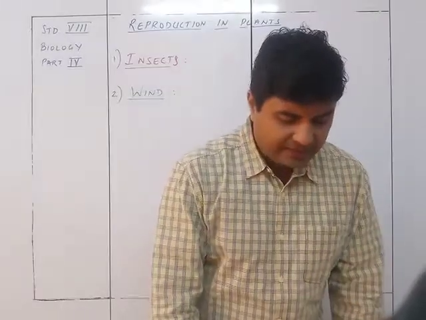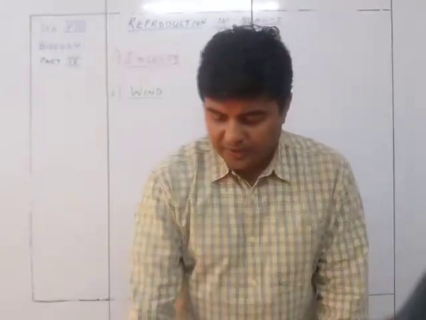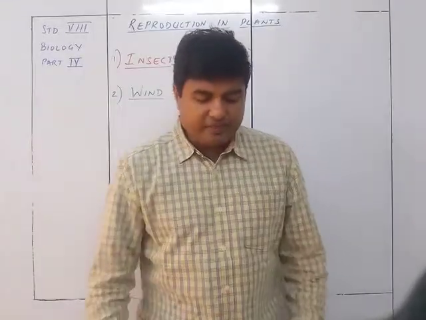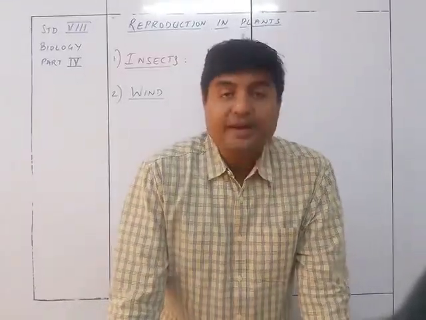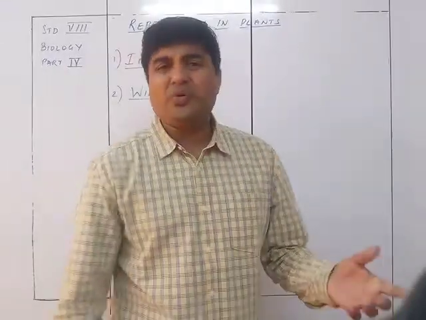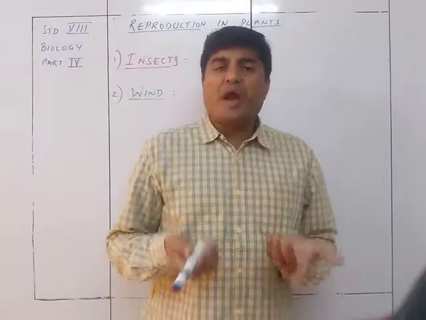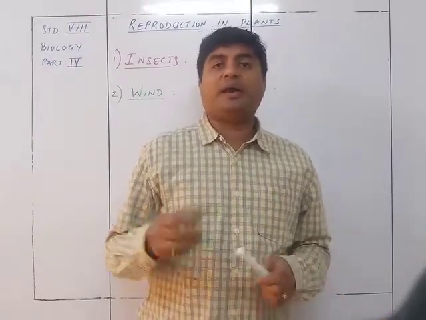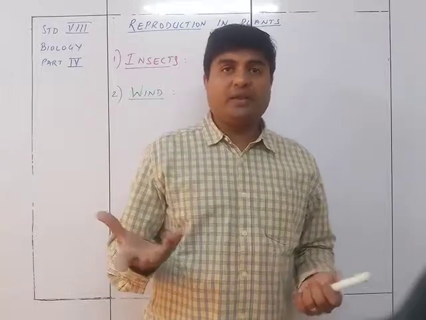So let's see the special features of wind pollinated flowers. They are usually small and are dull colored. So yes, you are not going to attract any kind of insect. You don't require any kind of showy thing over there.